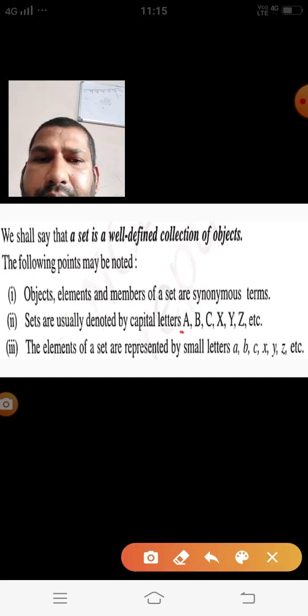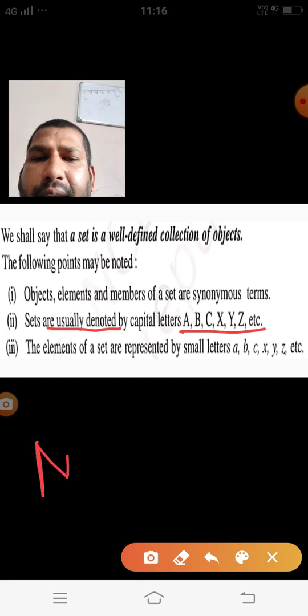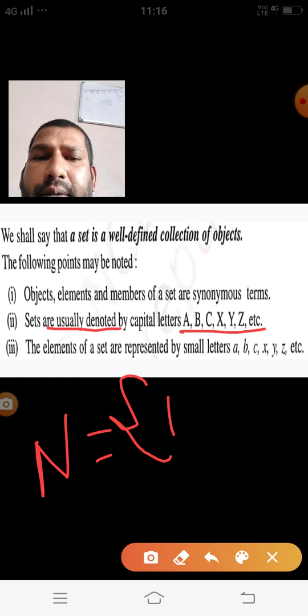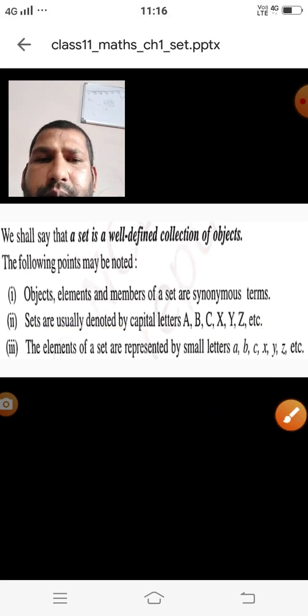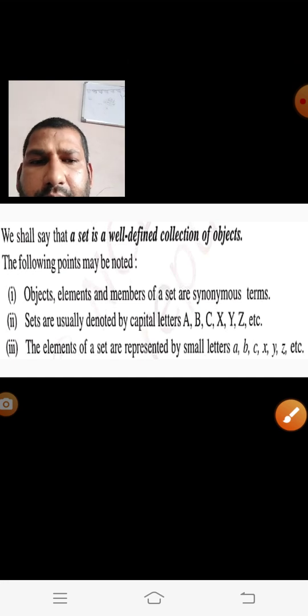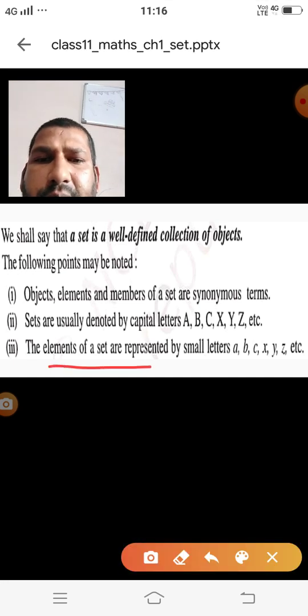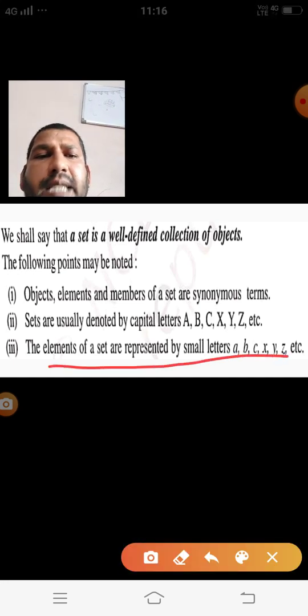Then you have to remember, sets are usually denoted by capital letters. Suppose I have to write the set of natural numbers, then I am writing N equal to, then curly bracket 1, 2, 3, 4 and so on. The third thing you have to remember, the elements of a set are represented by small letters.